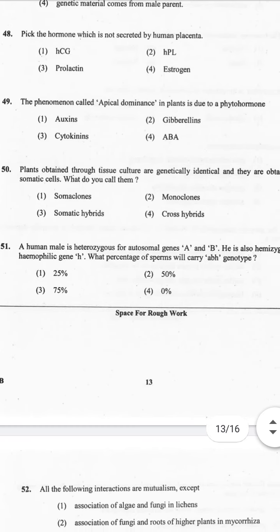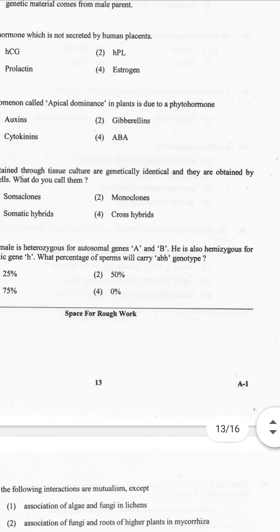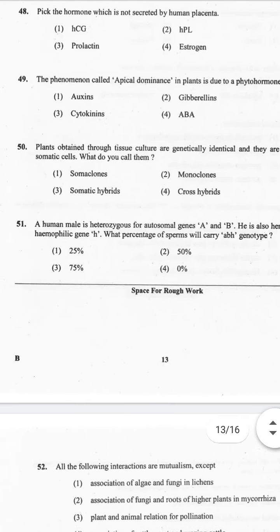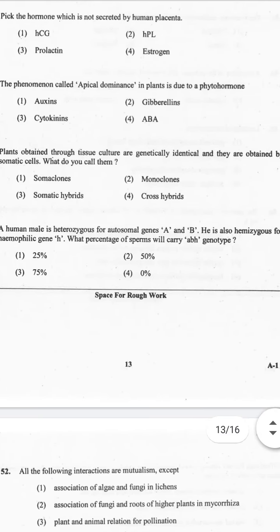A human male is heterozygous for autosomal genes A and B. He is also homozygous for the hemophilic gene H. What percentage of sperms will carry the A, B, H genotype?